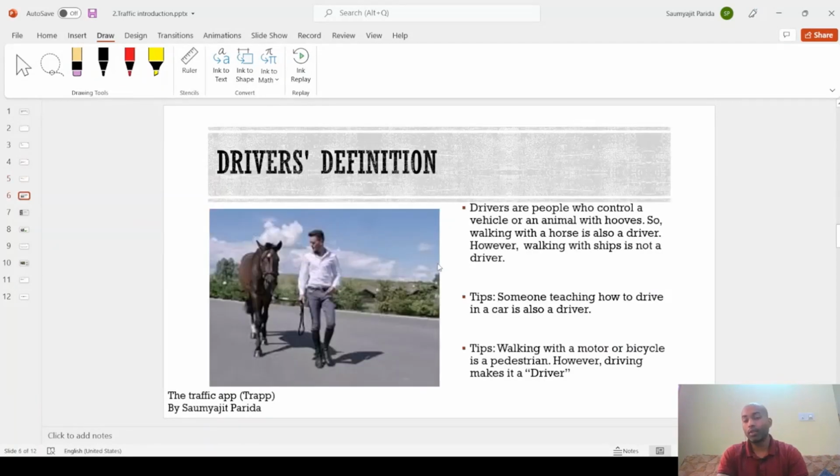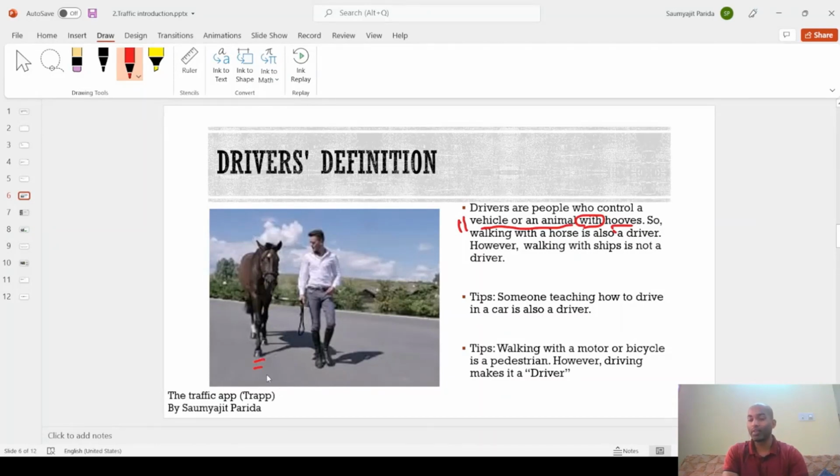So what does it mean to be a driver? Drivers are people who control a vehicle or an animal. This is very, very important. And the animal should have hooves. So a person who is walking with a horse, and the horse has hooves, is a driver.